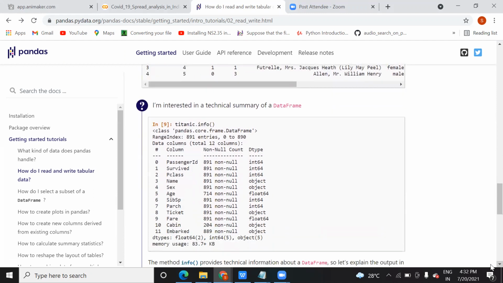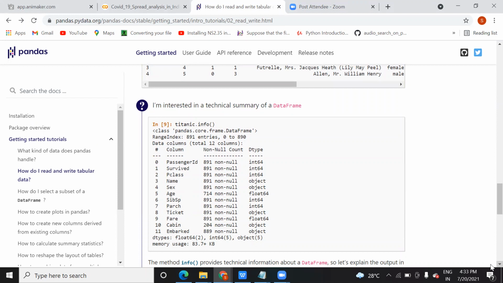Now one more thing is left. Once you are done with this Titanic data, Titanic was the variable name in which you have read the whole data of your dataset. Suppose you want to find brief information about it.